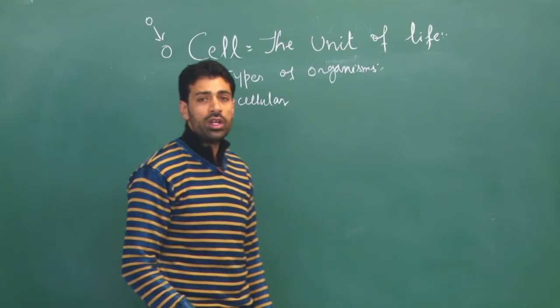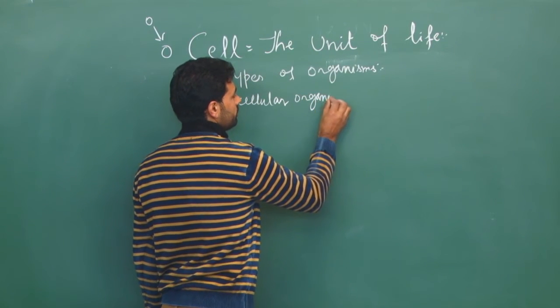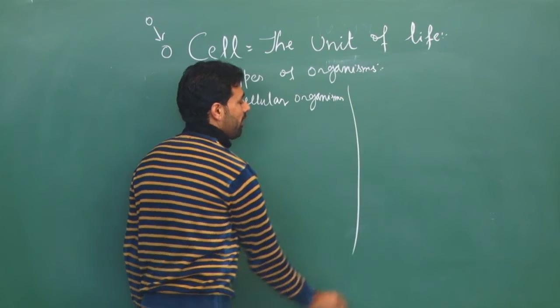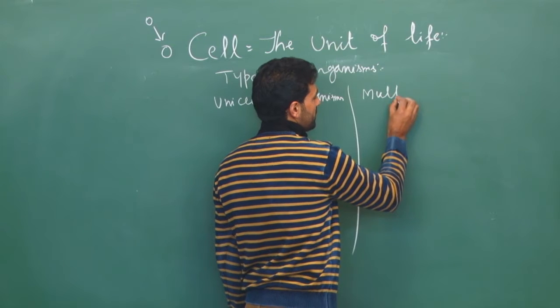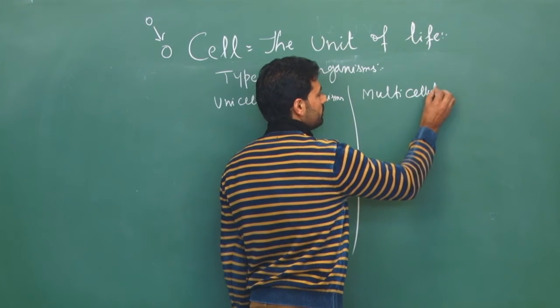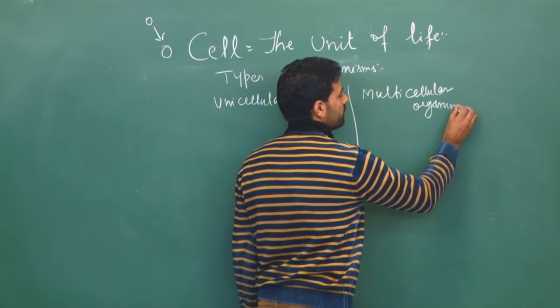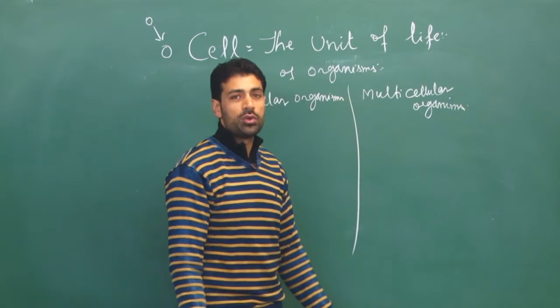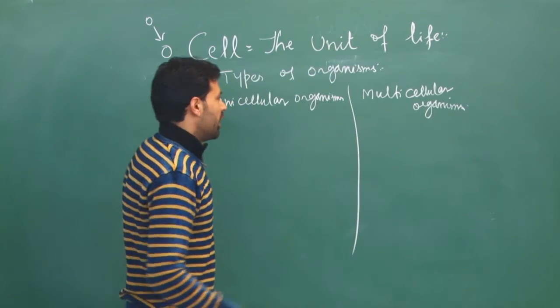One, we have unicellular organisms, and second, we have multicellular organisms.